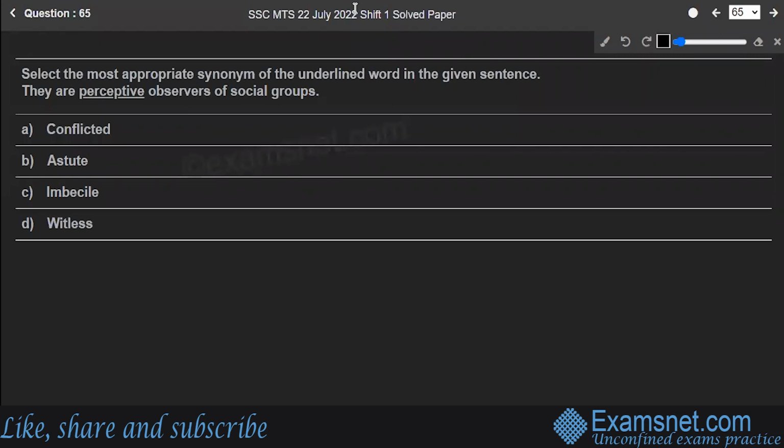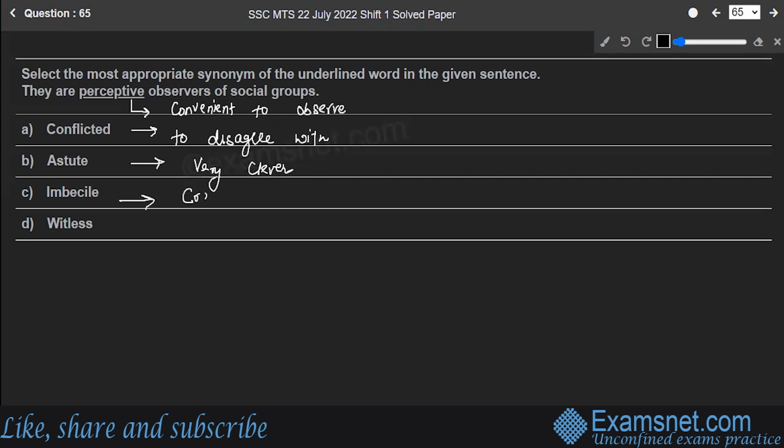Question number 65. Select the most appropriate synonym of the underlined word given in the sentence. They are perceptive observers of social groups. Options are conflicted, astute, imbecile, or witless. Let's see the meanings. The given word for which we have to find the synonym, perceptive, means something which is convenient to observe. The first option, conflicted, means to disagree with. Astute means very clever.